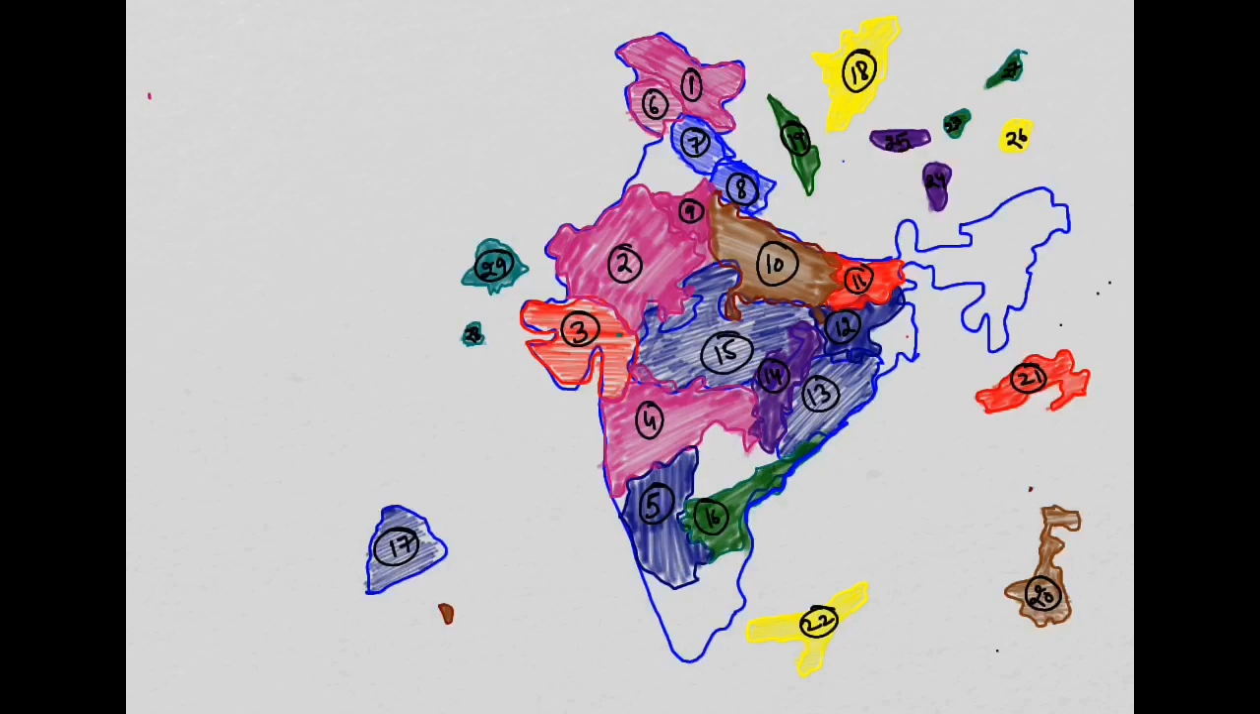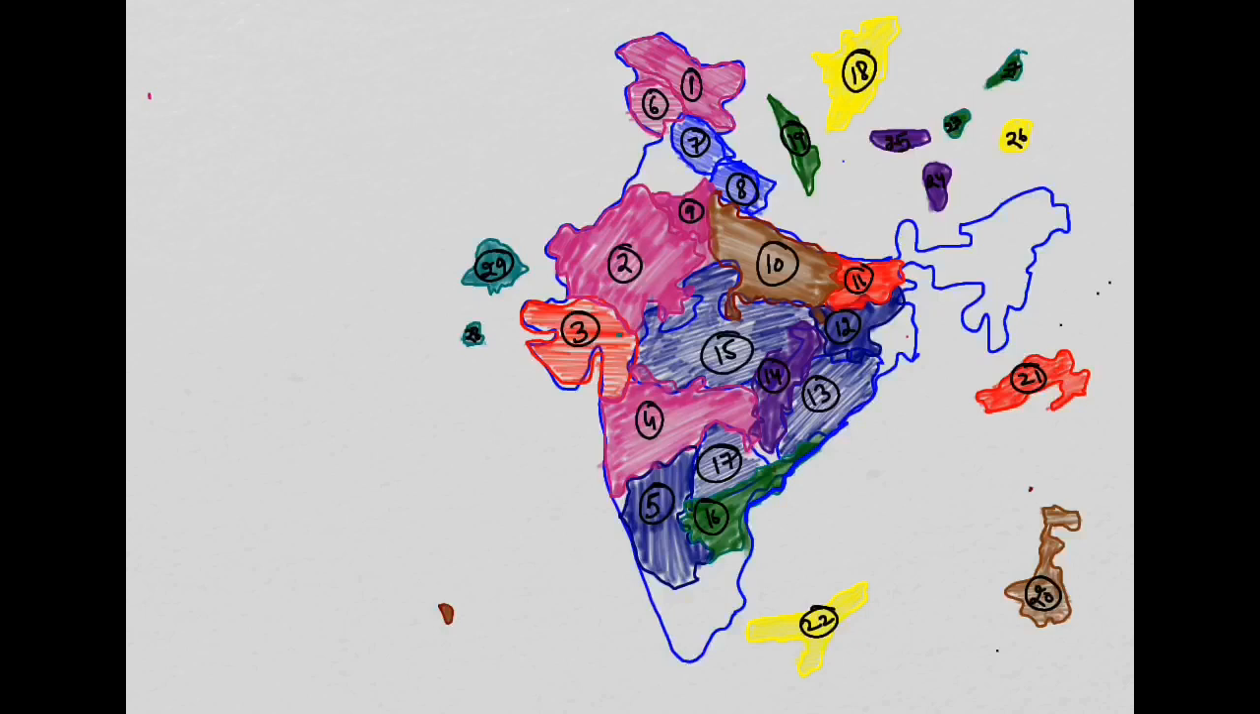Now we will see the 17th state. As you know, this is Telangana state. It's very easy, and in 2014 it was carved out from Andhra Pradesh. So it lies over here on the top of Andhra Pradesh. This is Telangana, and its capital also lies at Hyderabad.